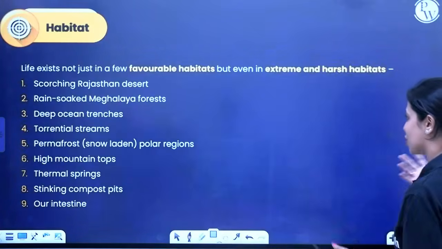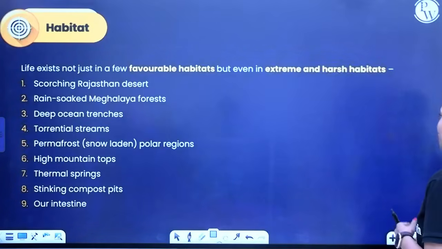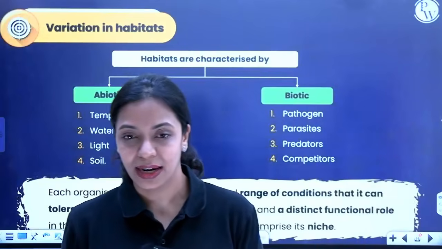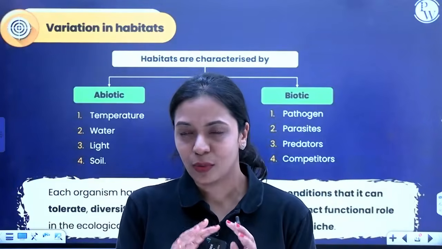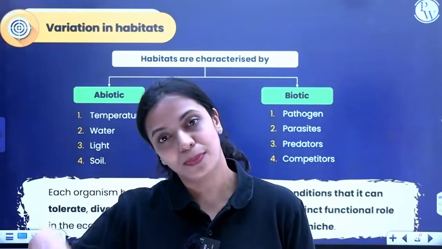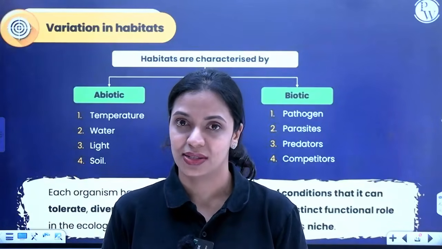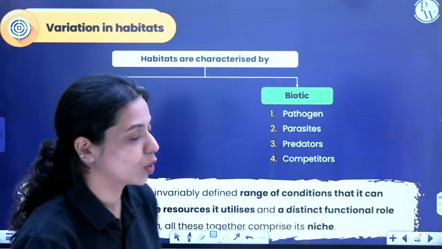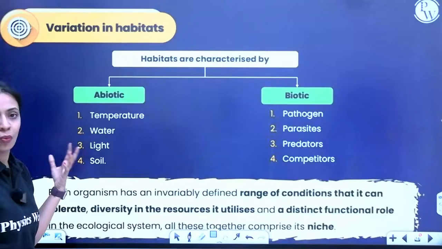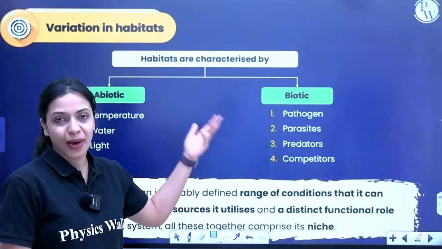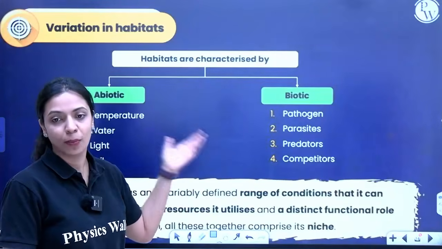Okay, so even in such unfavorable habitats, organisms still can be found. Now, what is a characteristic of habitat? I mean, what is a habitat characterized by? It's characterized by its biotic as well as abiotic components. What are the abiotic components? There are four very important abiotic components, which is temperature, water, light, and soil. Biotic components, you have pathogens, parasites, predators, competitors.